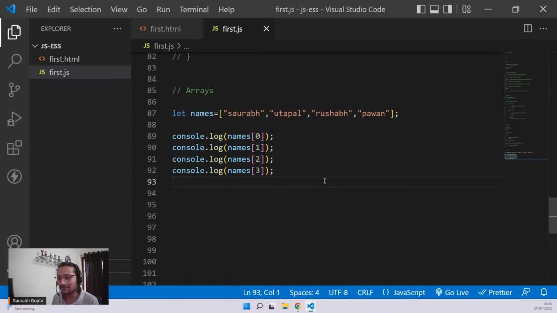Can we store 23, name, 46 in an array? Yes, creator. JavaScript allows that. Yes. But normally you should not do that. But yeah, JS allows that.